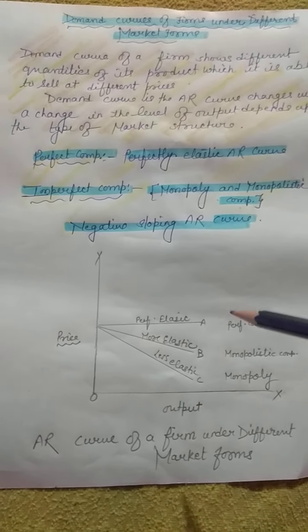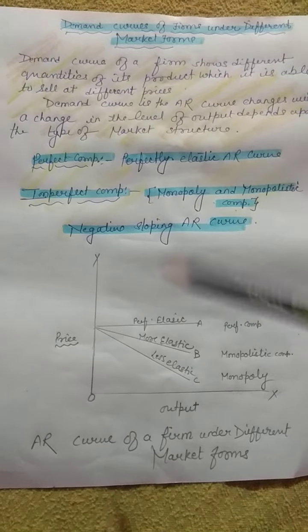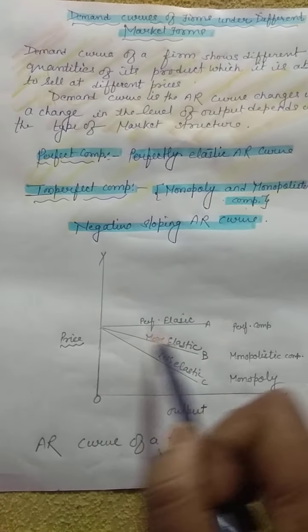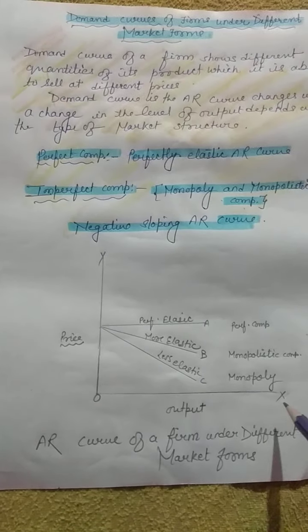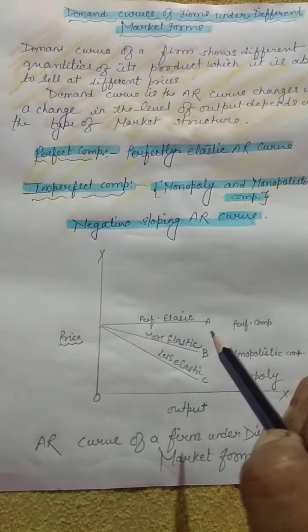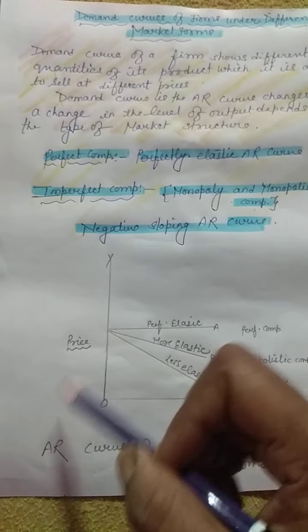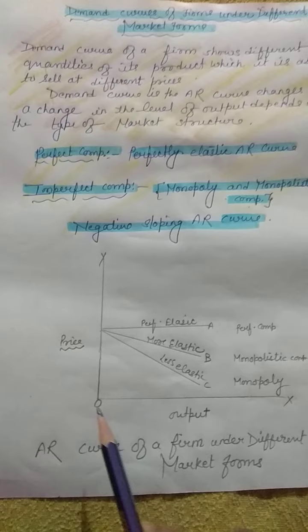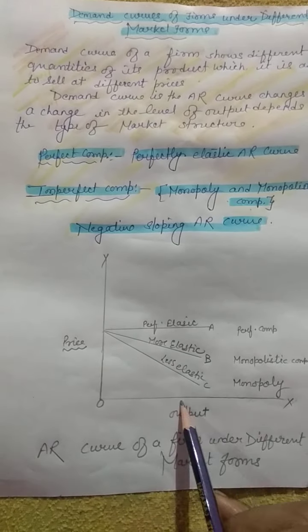If you remember, then you can see that the shape of this will be parallel to the x-axis. And if you forget, now listen carefully. Perfectly elastic means when there is no change in price. Price is the same, but demand is increasing by itself.